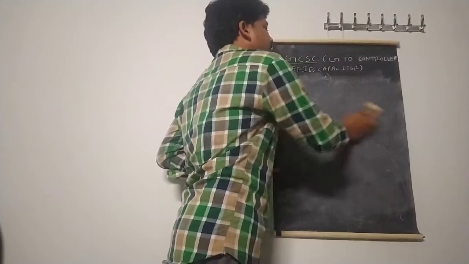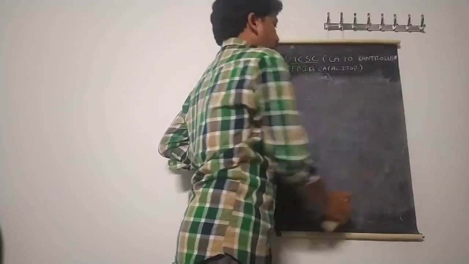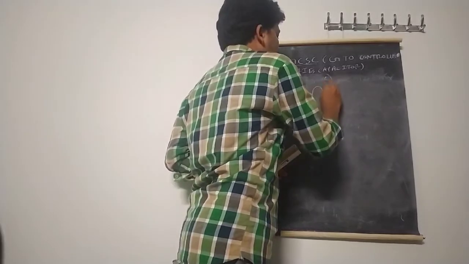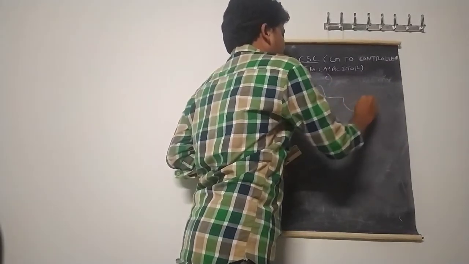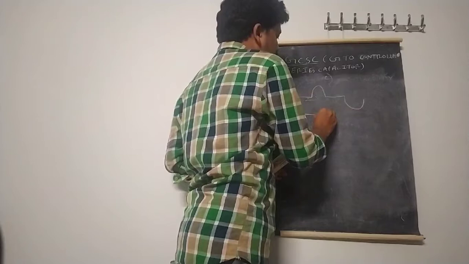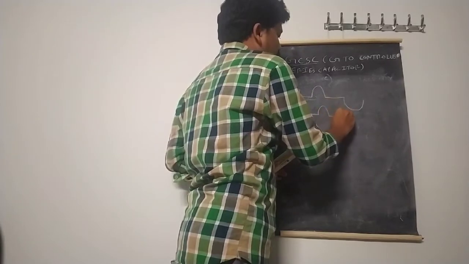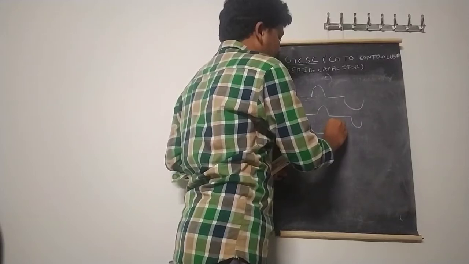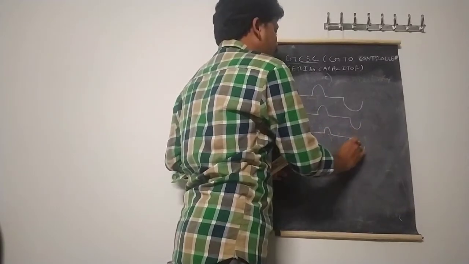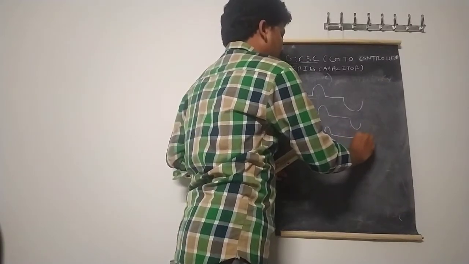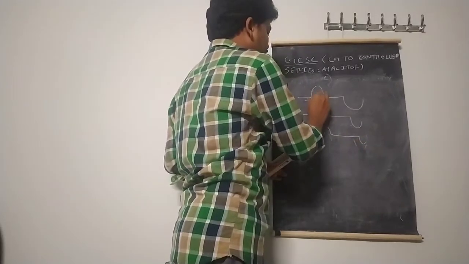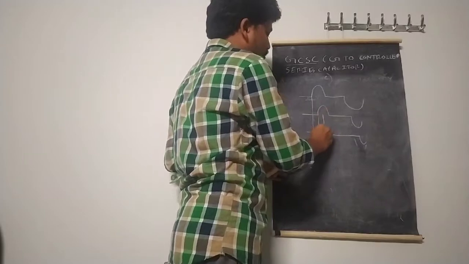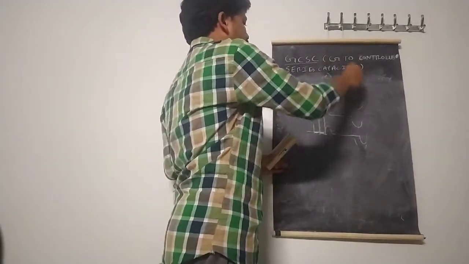In our TCR, we change alpha continuously. So because of adjusting the alpha, the voltage across the capacitor looks like this one. For example, if you increase the gamma again, this one. If you increase the gamma again, this one. So the voltage across the capacitor has some delay. How much delay is there from here to here, from here to here, from here to here. So see, this delay keeps changing if you take it with respect to a reference value.